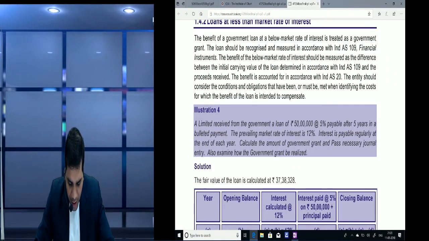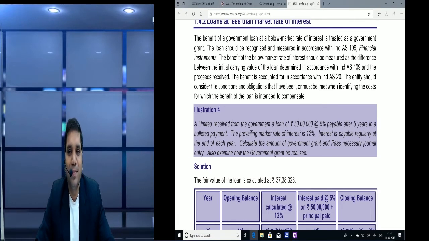A Limited received from the government a loan of 50 lakh at the rate of 5%, payable after 5 years in a bullet payment. Okay, one shot payment. The prevailing market rate of interest is 12%. Interest is payable regularly at the end of each year. So the actual interest rate is 12%, but the government has given it for 5%. Calculate the amount of government grant and pass the necessary journal entry. Also examine how the government grant should be realized.